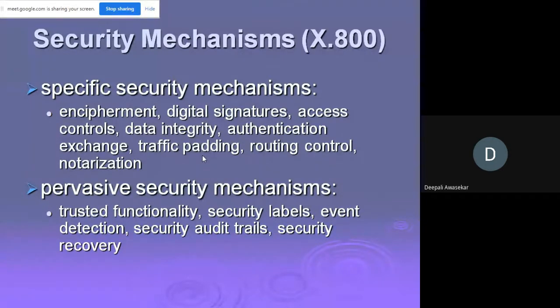So all these fall into the specific security mechanisms, and specific security mechanisms means, again, I repeat, that they are incorporated in an appropriate protocol layer in order to provide some of the OSI security services. Now, pervasive security mechanisms. I repeat, these are the mechanisms that are not specific to any particular OSI security service or protocol layer. The first is trusted functionality, which is perceived to be correct with respect to some criteria established by a security policy.